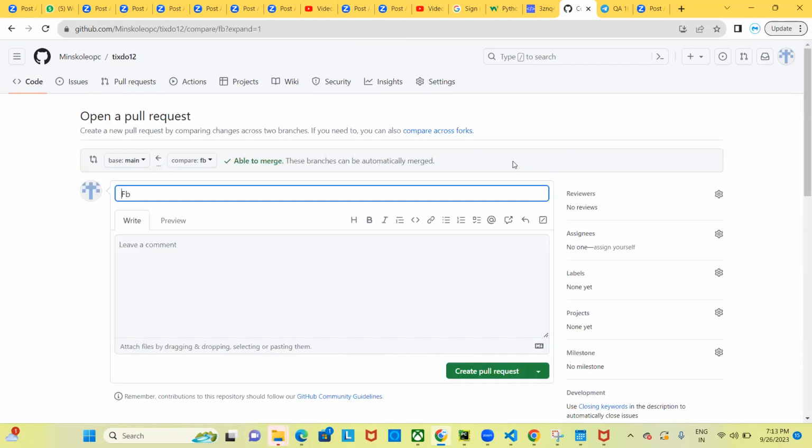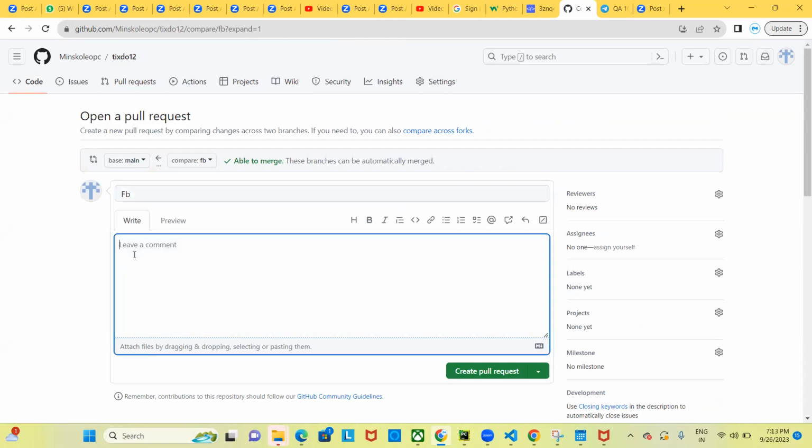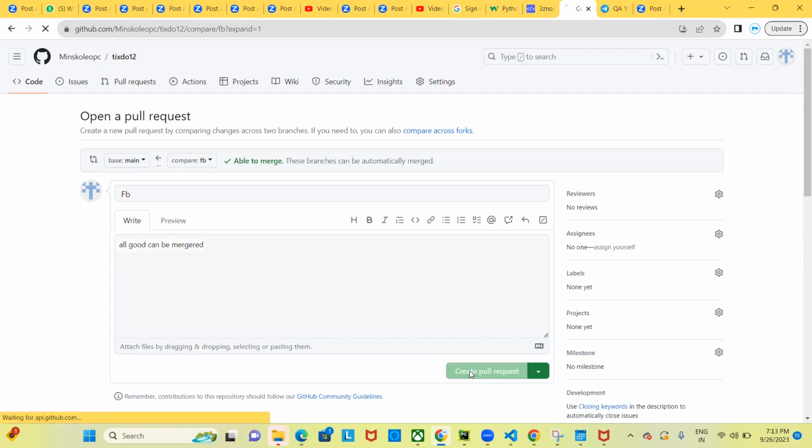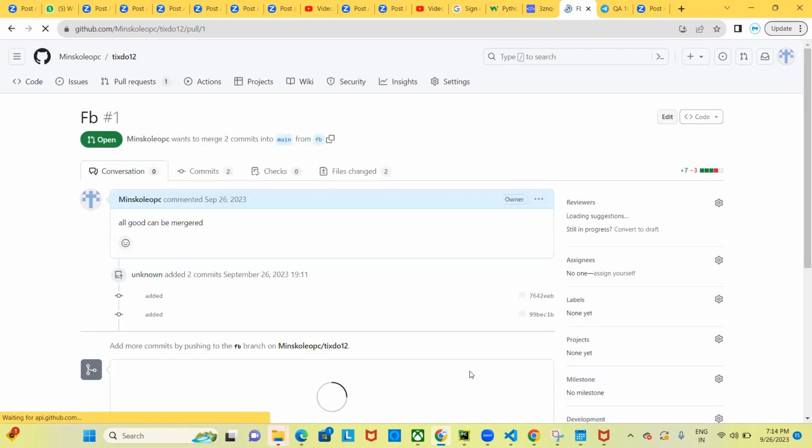Someone will review your code and will comment something here. Let's say all good, can be merged, peer review is done. Then you say create a pull request. Create a pull request means basically pulling your code from your fb to the remote main branch.